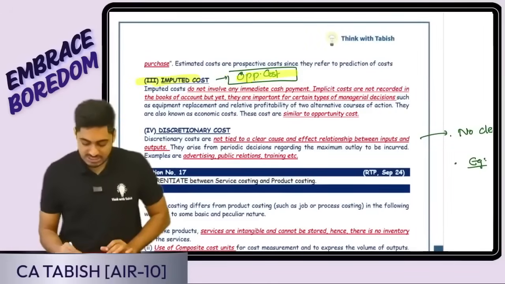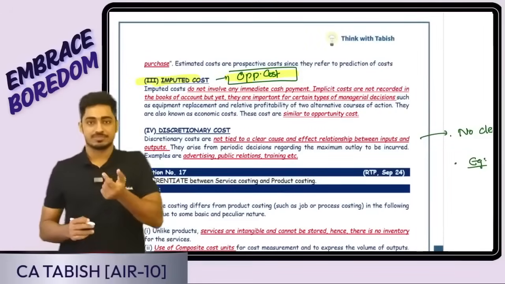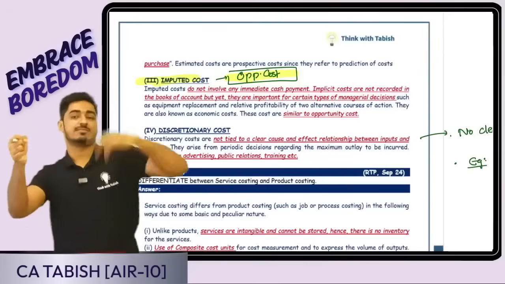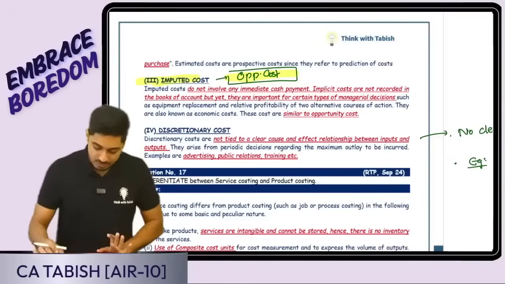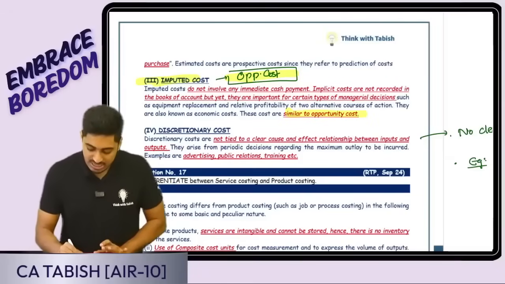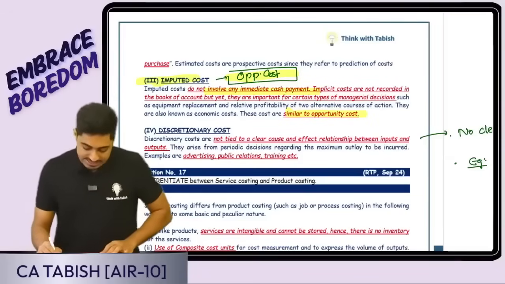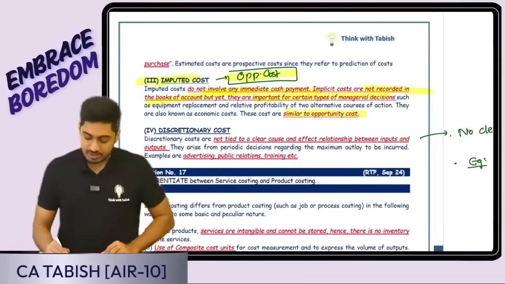Okay, imputed cost. What is imputed cost? It is the opportunity cost. Yes, if I take up this work, this I am sacrificing. That is my opportunity cost. Yes, there is no cash outflow. It will not be recorded in the books of accounts. Yes, it is similar to opportunity cost. It does not involve cash payment. They are not recorded in books of accounts, but they're important for decision making.